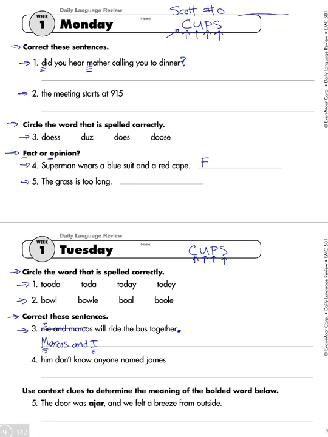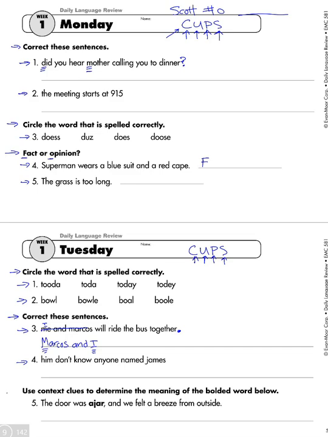So here's number 4. Let's look at number 4, and you'll do this on your own. Him don't know anyone named James. So I'm going to say that again. Him don't know anyone named James. So go ahead and work on that one on your own, the fixes for that one. And so you can pause the video, and then when you're ready to go, we'll look at this last section.